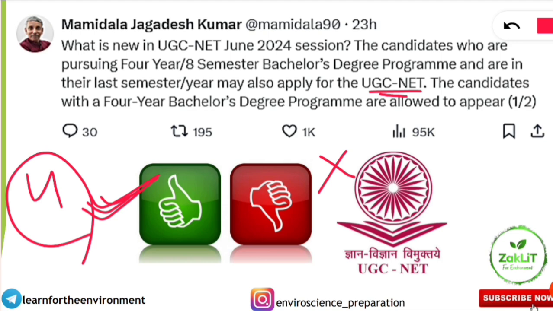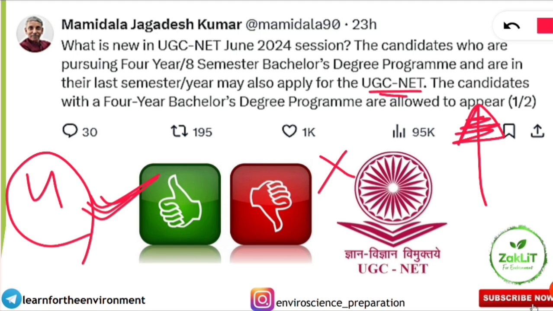But what will be the negative thing? The negative thing is that for students who are in masters and so on, their competition will increase. Yes, now the UG students will also be competing with you. Your competition level will be up, and more students will be applying. That is the only negative thing, but we can take it in a positive way, because every time we have to select the positive thing.